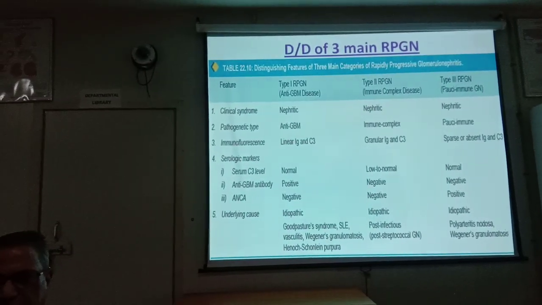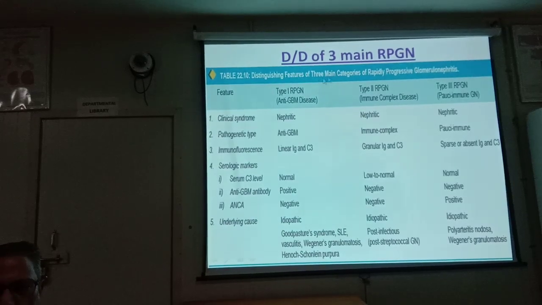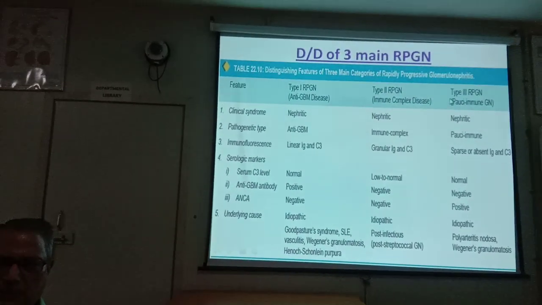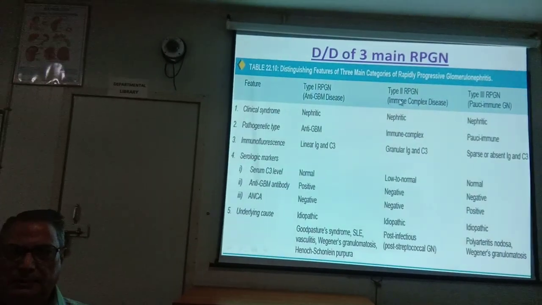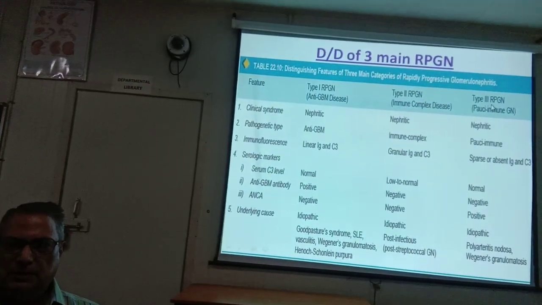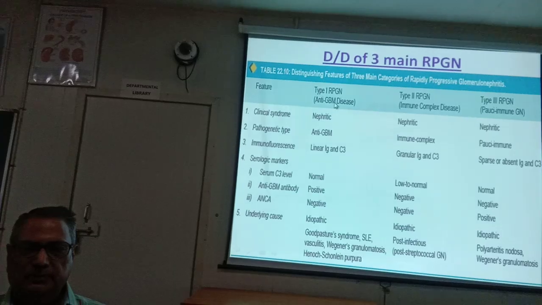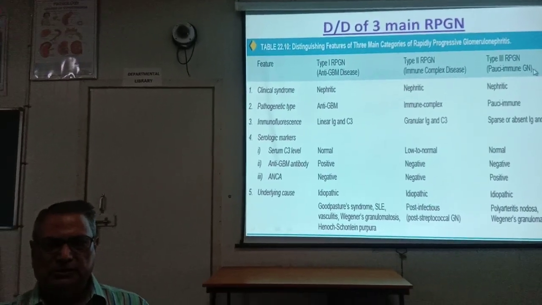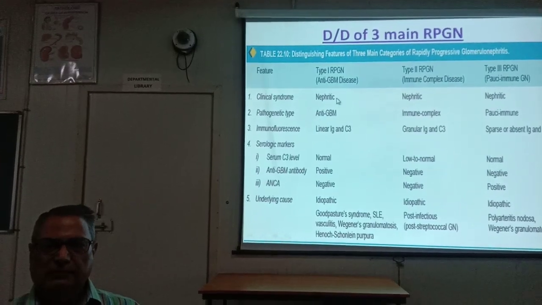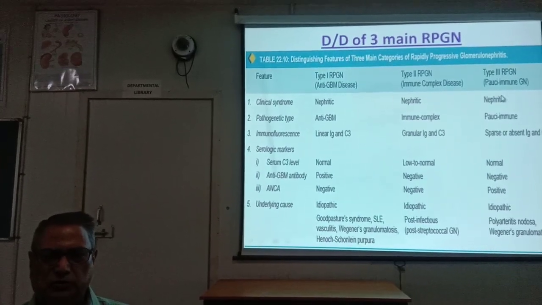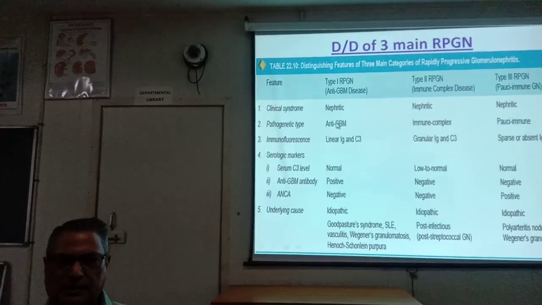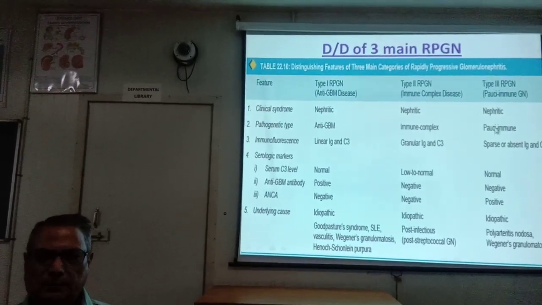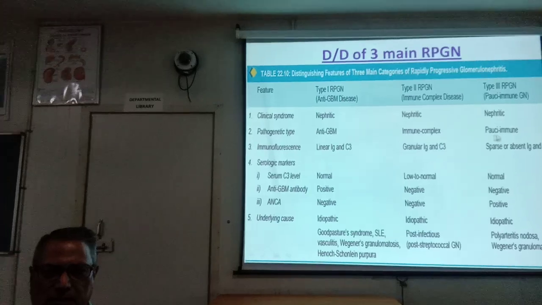These three differentiating features have been taken from your Robbins or Ravi's textbook of pathology. Type 1 RPGN, type 2 RPGN, and type 3 RPGN. Type 1 is anti-glomerular basement membrane disease, type 2 is immune complex disease, type 3 is pauci-immune complex disease. Clinical features are nephritic in all the cases. Pathogenesis: anti-glomerular basement membrane antibody, immune complex, and anti-neutrophilic cytoplasmic antibody.